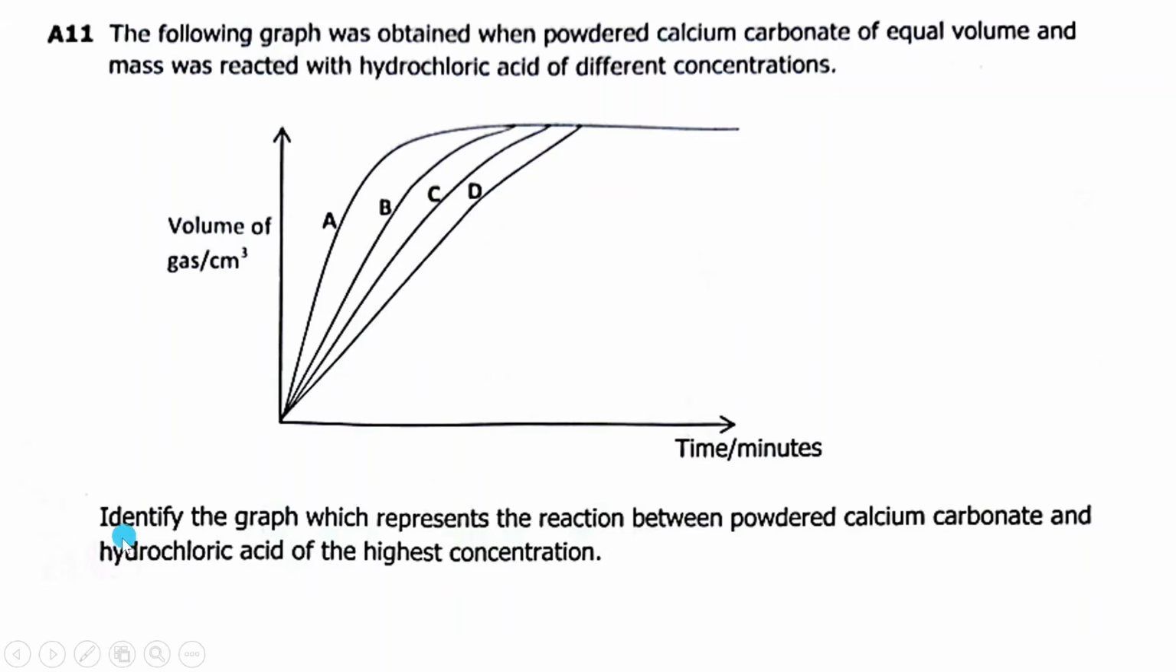Okay, so when we look at this question which says identify the graph which represents the reaction between powdered calcium carbonate and hydrochloric acid of the highest concentration. So here you understand that equal volume or amount of calcium carbonate was being reacted with three samples of hydrochloric acid of different concentration. Now, the one with the highest concentration should be the one providing the faster reaction, which is A. So the answer will be A.